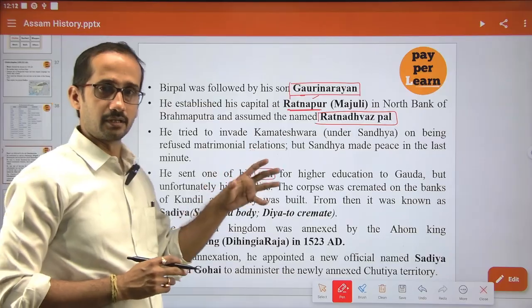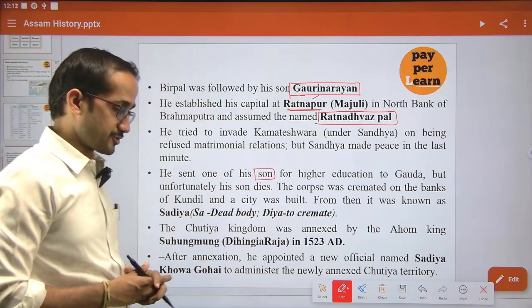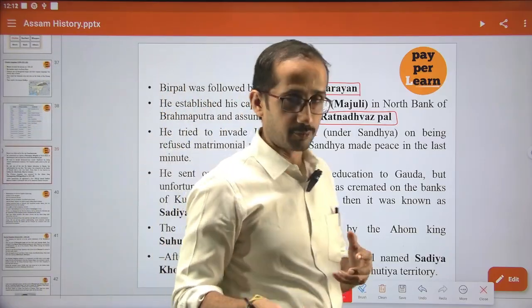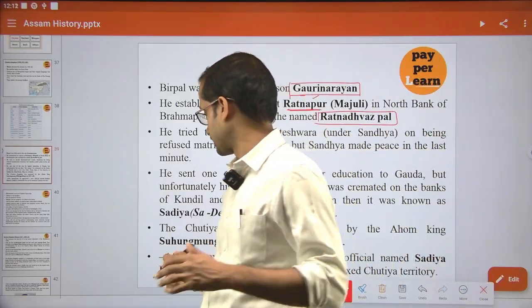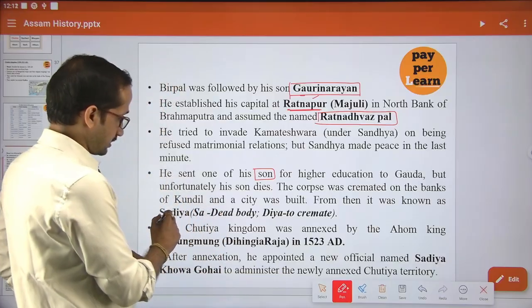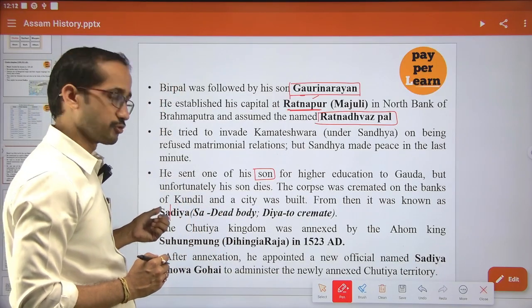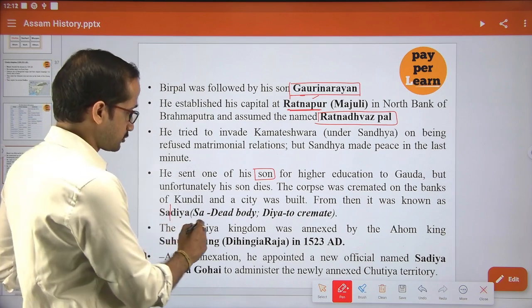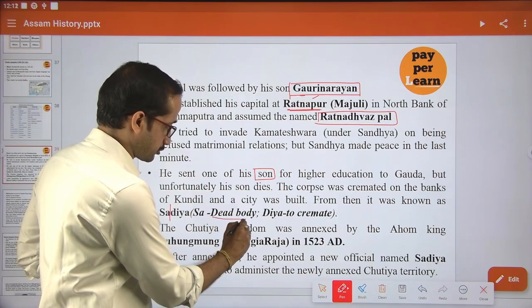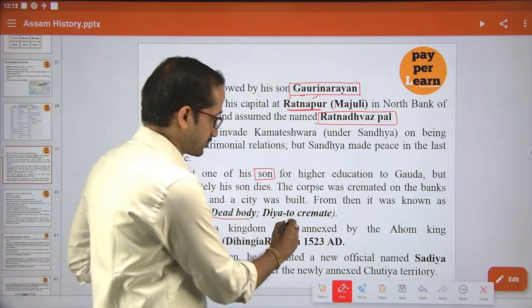Gouda means present Bengal. But unfortunately he died there. When his dead body was brought back, if you see the name Hodia, it has two words. One is Ho, and the next one is dia. Ho stands for dead body. Dia means to cremate.